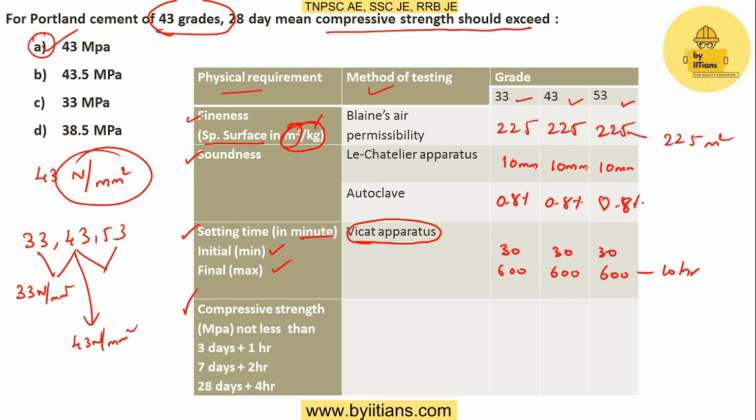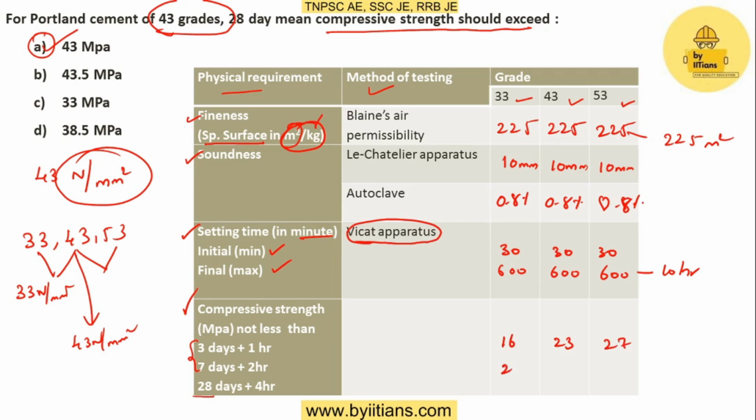So compressive strength we'll be checking after 28 days actually. Sometimes we'll be checking also at 3 days and 7 days. At 3 days, the value for compressive strength is 16 for 33 grade, 23 and 27.